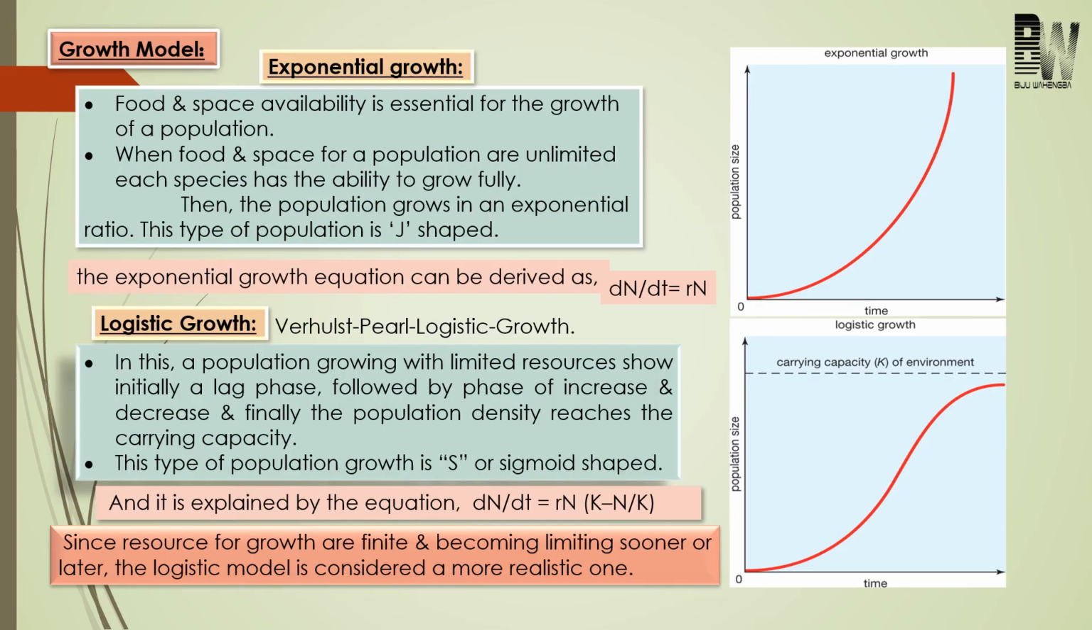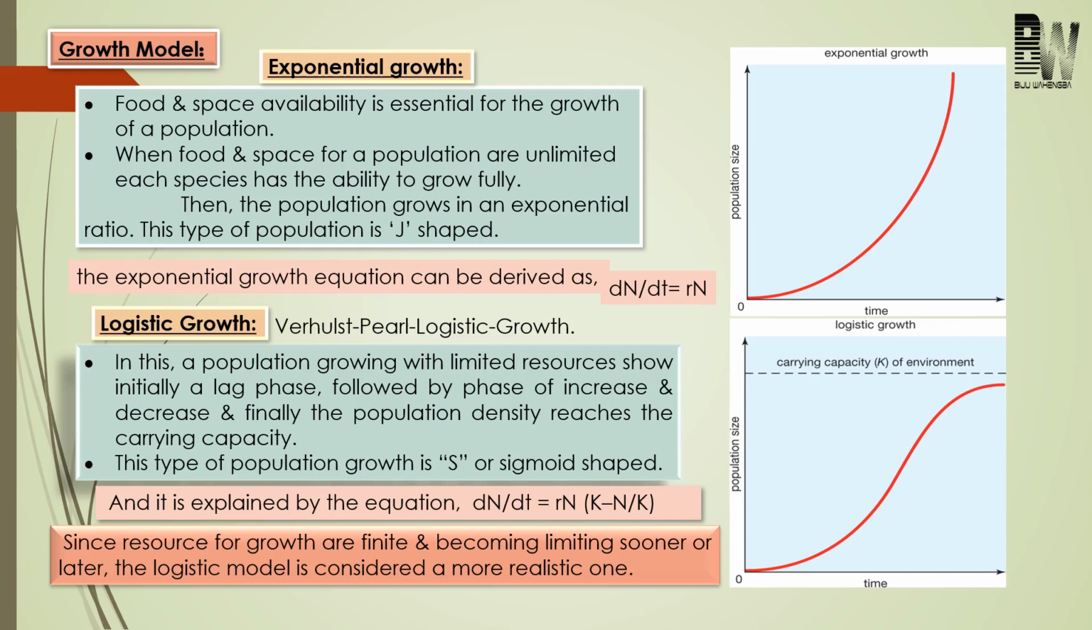Next come to growth models. Here we will study the growth of population in relation to time. So here the growth model will be based on the availability of food and the availability of space. And based on this, population growth can be divided into two types. One is exponential growth and another one is what? Logistic growth. And here we will discuss it one by one.